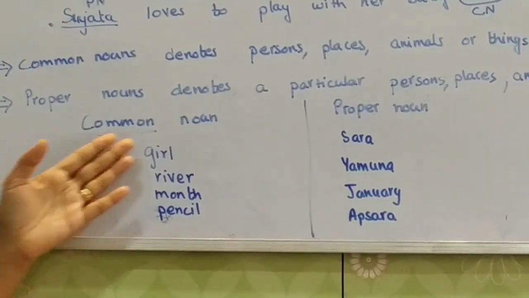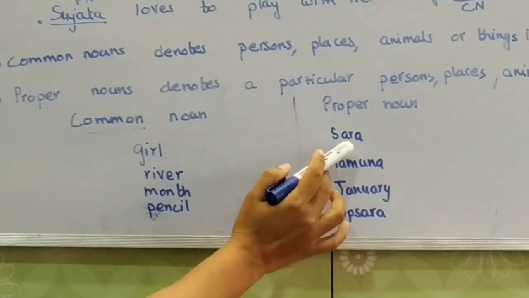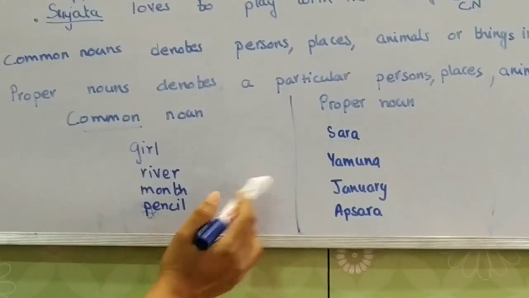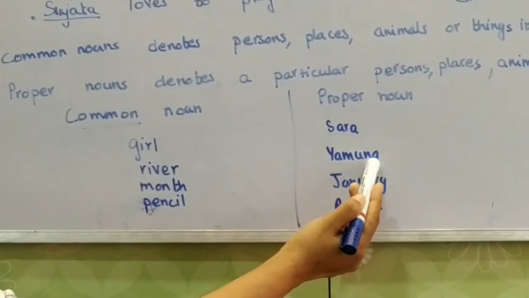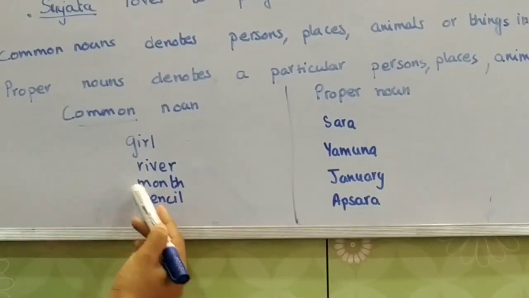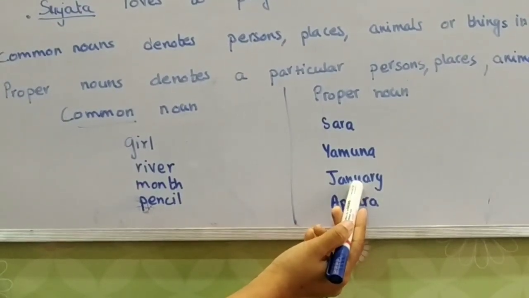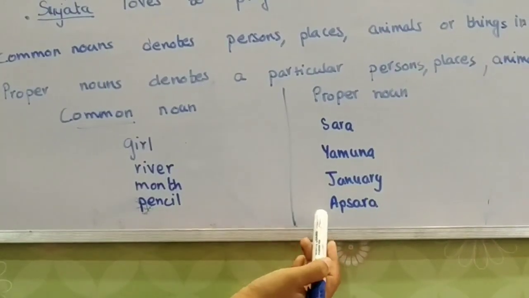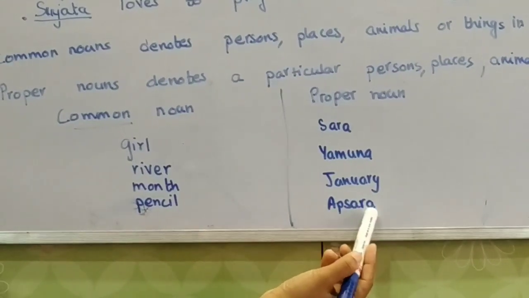So here, examples: common noun girl, proper noun Sarah. River, common noun, and special name. River can be any river, but if a name is given, that is what? Yamuna, capital Y. Month, in general when you speak, month. January. Pencil, which pencil? Then you know we use Nataraj, Apsara and many more. So Apsara, this is what? Special name.